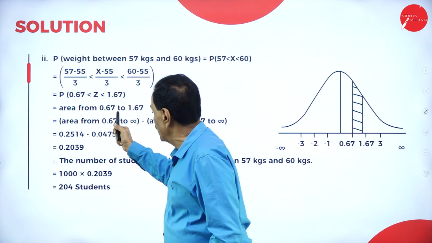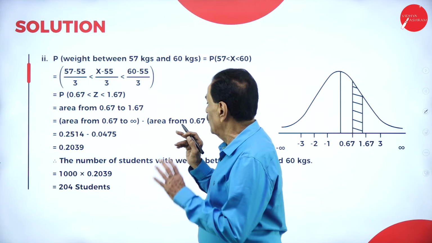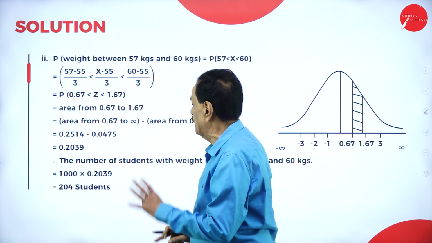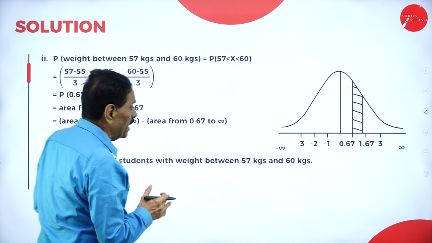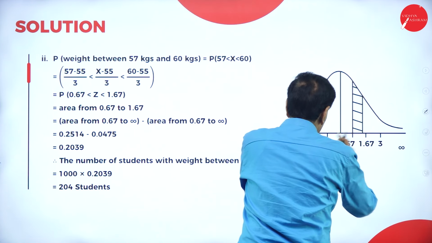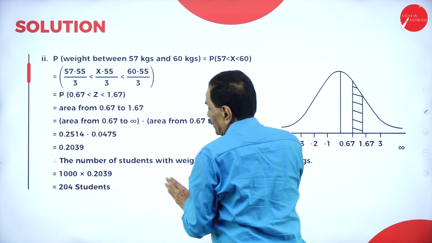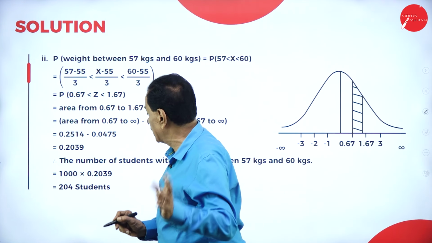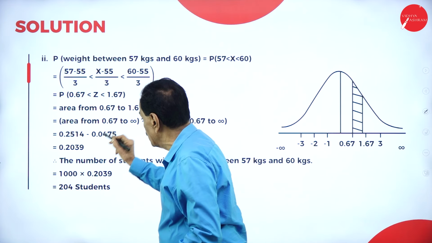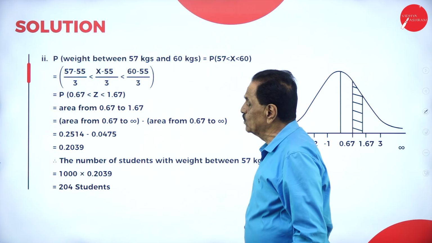For the area of 0.67, you have to find the value as per the table, 0.67 and 1.67. Whichever is the higher, both will come here. From the highest value, you have to subtract the lowest value. So 0.2514 as per the table minus 0.0475 works out to 0.2039.